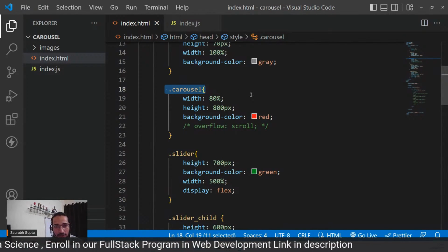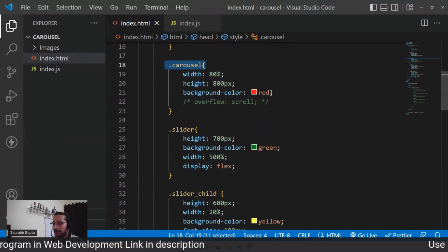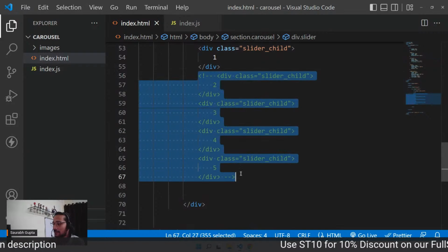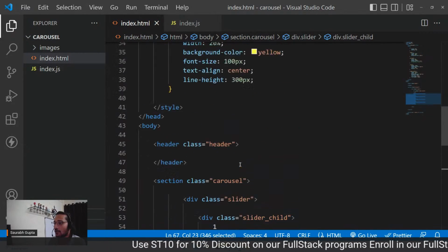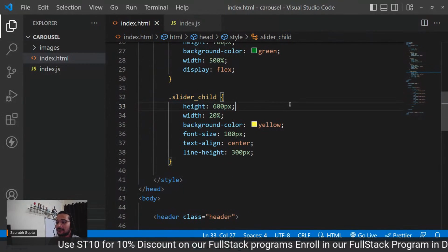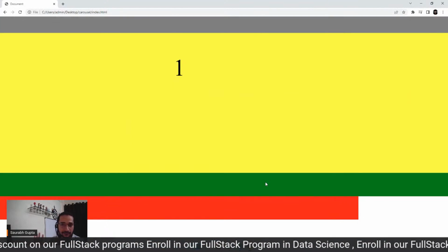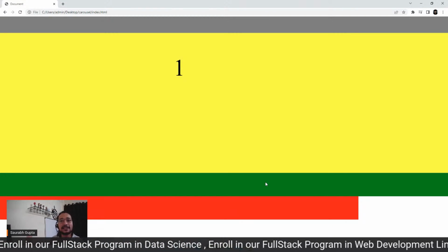Is it clear, Suraj? Got the logic now? Understood now what exactly we are doing here? Okay. And just like that, 5 elements of 20%, so they cover 100% of the slider. Everyone got it now? Please just confirm once. That was the trick. That's it. This is what we needed.